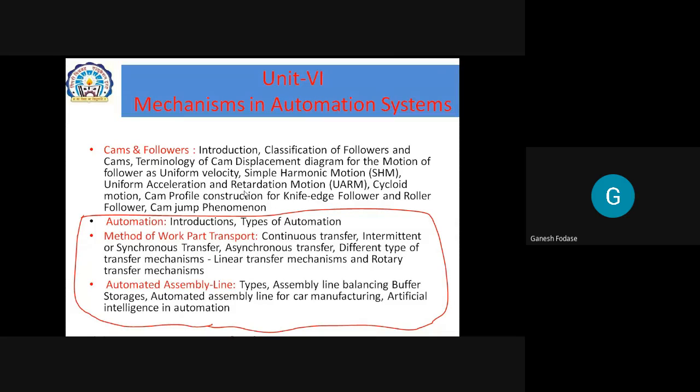But anyhow, we have to study what is cam, what is follower. Can anyone tell me an application of cam and follower? Where are these cam and followers going to be used? Sir, to open and close the valve in an IC engine. Very good. Can you tell me your name, please? Rushikesh Pote. Okay, Rushikesh, nice, good. Any other application of cam and follower? Means you've seen somewhere.